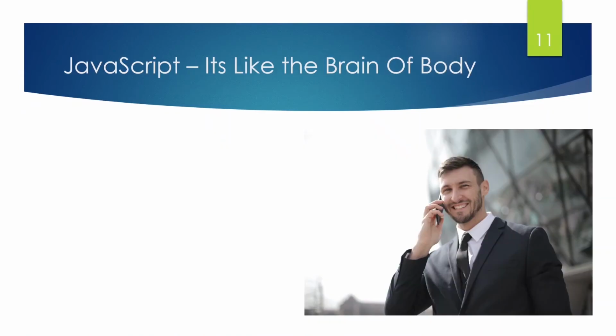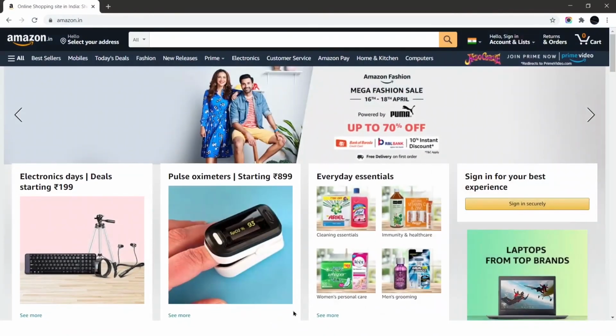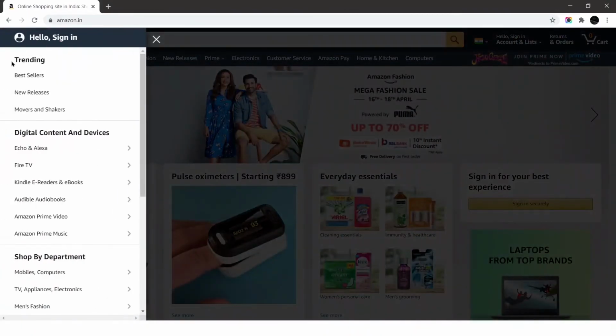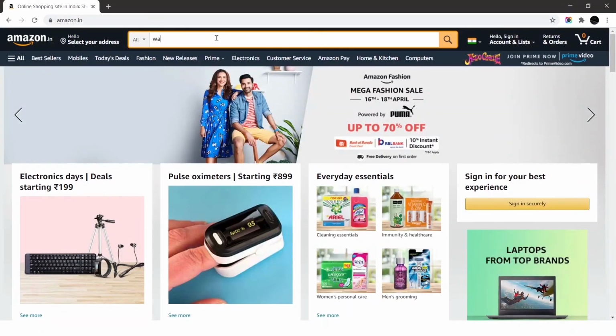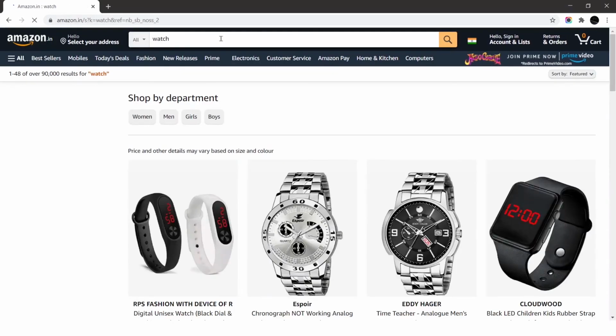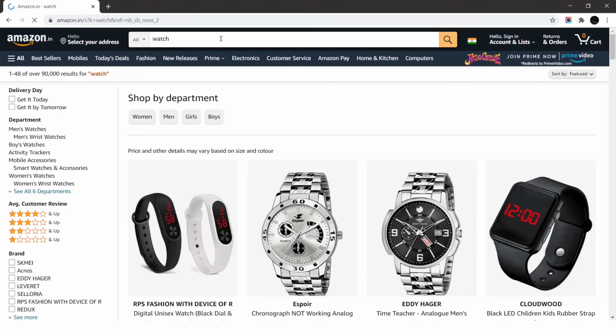And last but not least, JavaScript. It is like the brain of the human body. This has all the functionality to think, react, etc. So if I come to the Amazon website and click on this hamburger, then this tab will open. This is done by JavaScript. Or if I search anything, that is also done by JavaScript. It's like we are giving a brain to a website.